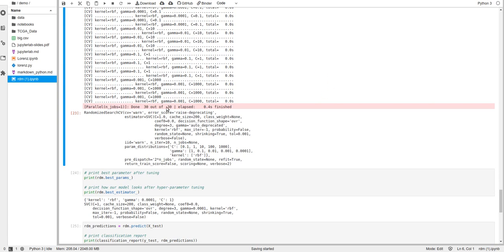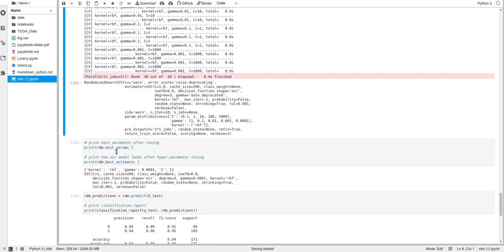Now it will take more time than grid search, because earlier in theory we learned that grid search works on accuracy but takes more time, and random search takes less time but accuracy is less than grid search. This is the most important point you have to remember.